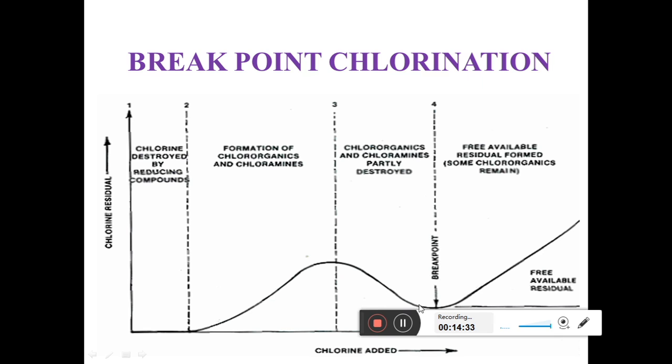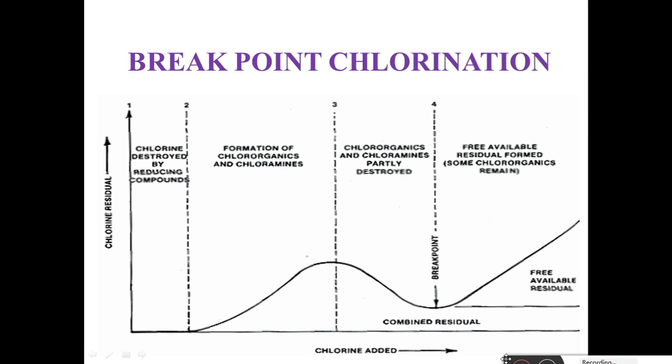See this curve. This stage is sometimes accompanied by bad smell. When chlorine is added beyond this point, it appears as free chlorine. Thus, when this point is reached, the bad smell and taste suddenly disappear.